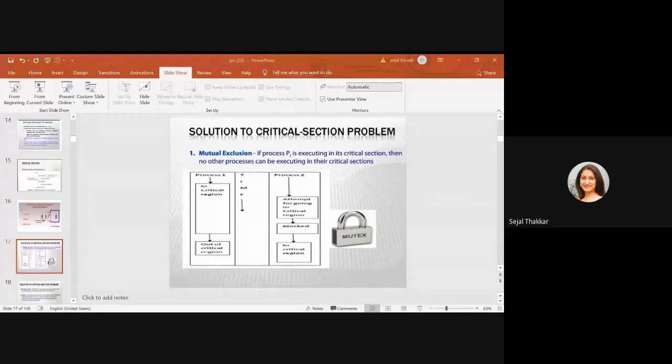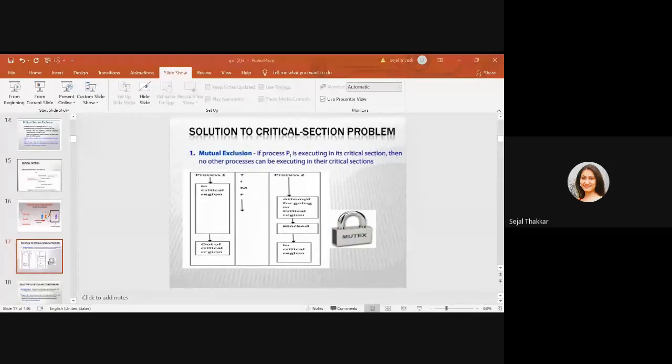Now the next is mutual exclusion. Mutual exclusion means what? It is one kind of lock. For example, I want to read something and I'm in a room and I don't want disturbance. So what will I do? I'll lock the room from inside so others cannot come into that room until I unlock it.